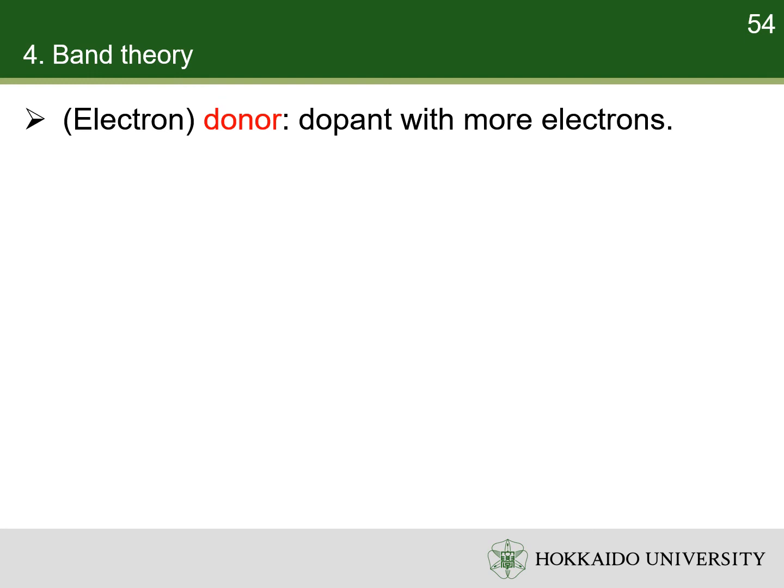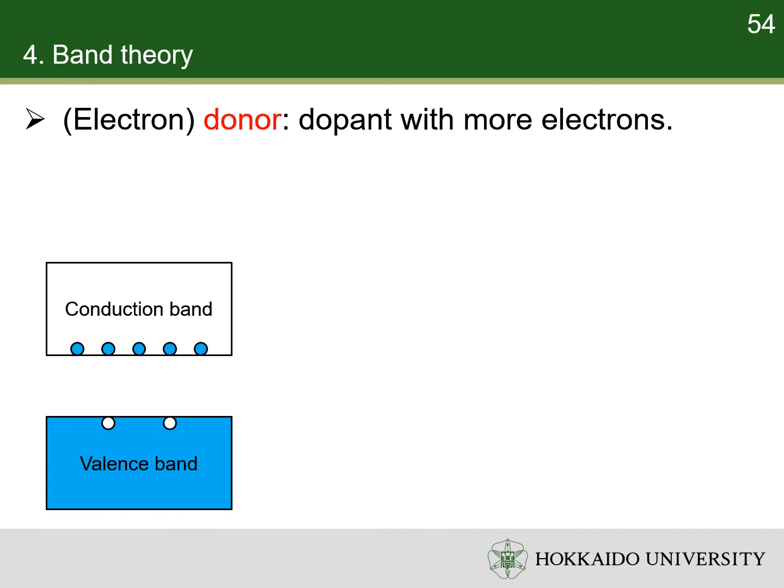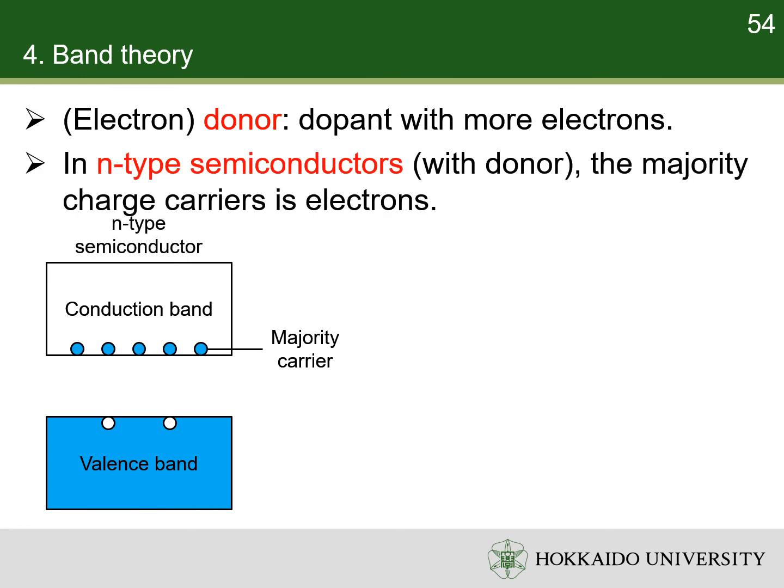If a dopant atom has more valence electrons than the base semiconductor atom, it is an electron donor. A semiconductor with electron donor has more electrons than holes. Thus, the majority carrier in such semiconductor is the electrons. Such semiconductors are called N-type semiconductors. N stands for negative because the majority carrier is negatively charged. The Fermi level in an N-type semiconductor is closer to the conduction band.